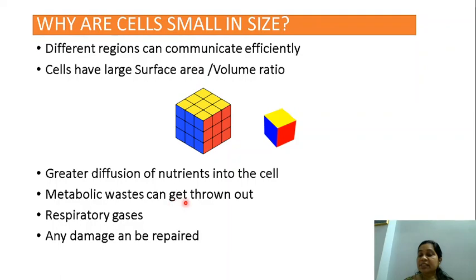The metabolic waste can get thrown out. What are the metabolic waste? Can be carbon dioxide. All these metabolic waste can get thrown out easily from the body because the cells are small. The respiratory gases can also diffuse easily because the cells are small. What are respiratory gases? Oxygen and carbon dioxide. Any damage can be repaired faster because the cells are small. Any damage that has occurred to the cell can be repaired easily.